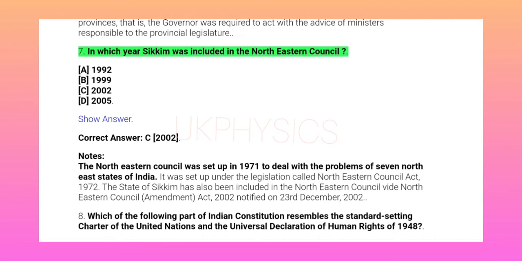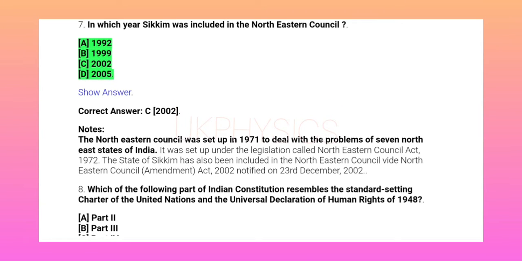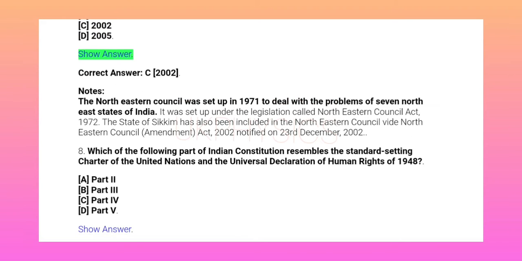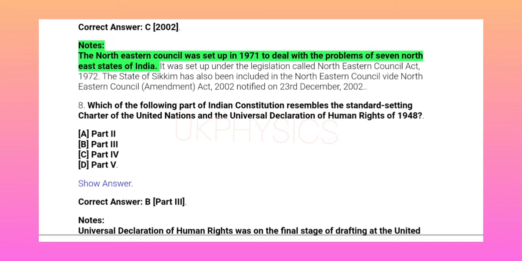7. In which year was Sikkim included in the Northeastern Council? A. 1992, B. 1999, C. 2002, D. 2005. Show answer. Correct answer, C. 2002. Notes: the Northeastern Council was set up in 1971 to deal with the problems of 7